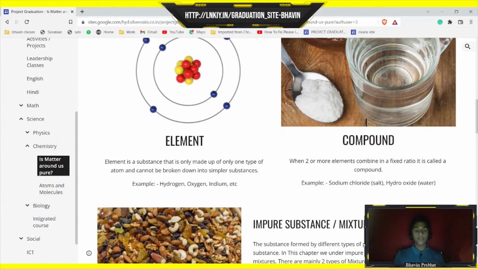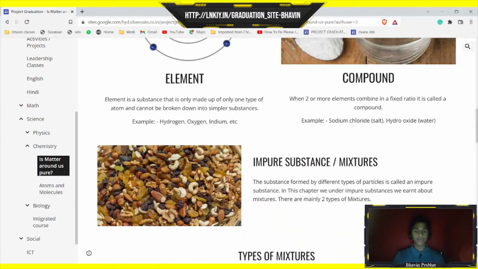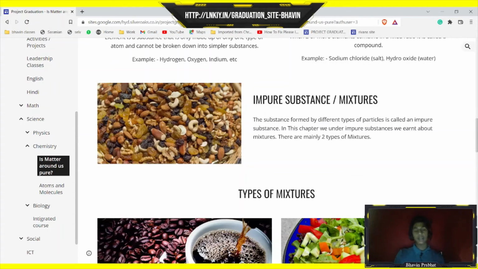Then the two types of pure matter: elements and compounds. An element is nothing but which is made up of only one kind of atom. A compound is nothing but which is made up of two or more kinds of atoms, but in a fixed ratio. So examples of an element is hydrogen, and for a compound it's salt and water. And then we learned about impure substances, or to be specific, mixtures.